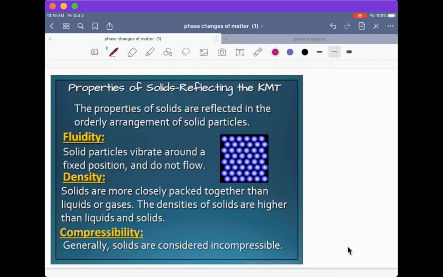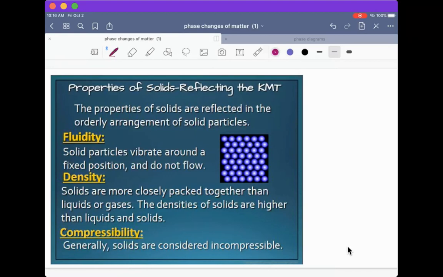The density of a solid is always much higher than a liquid or a gas, and this is because of how compact and how closely together the particles are. So the densities will always be higher in solids than in liquids. The only exception of density is going to be water.